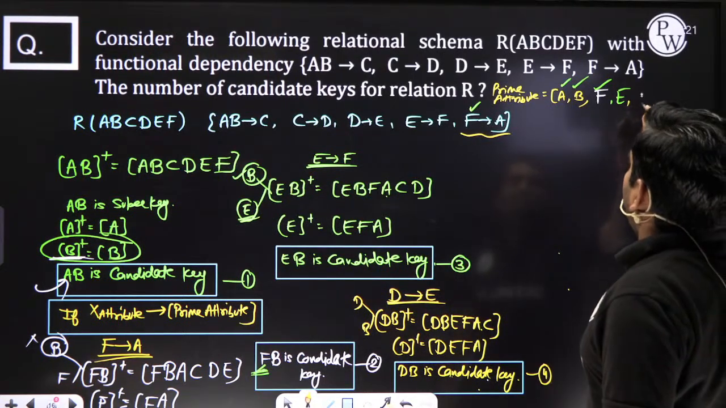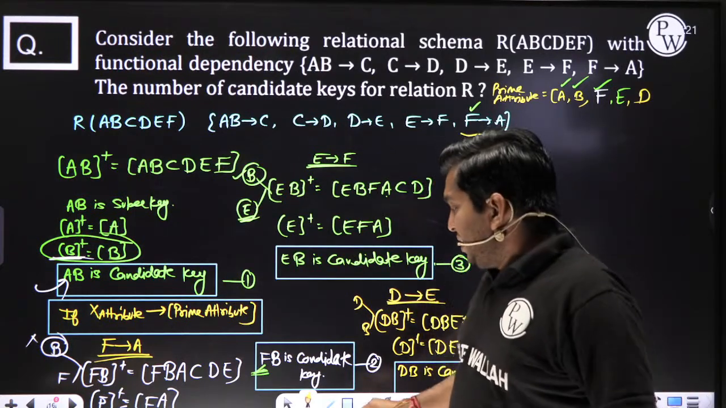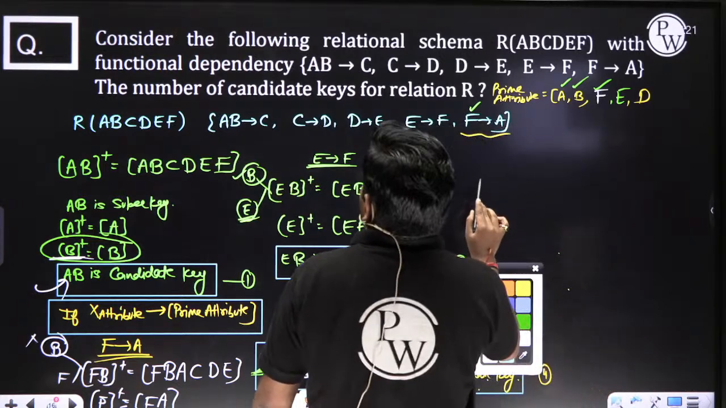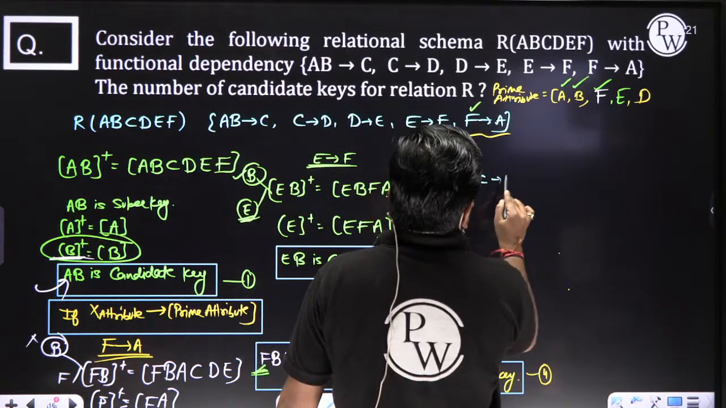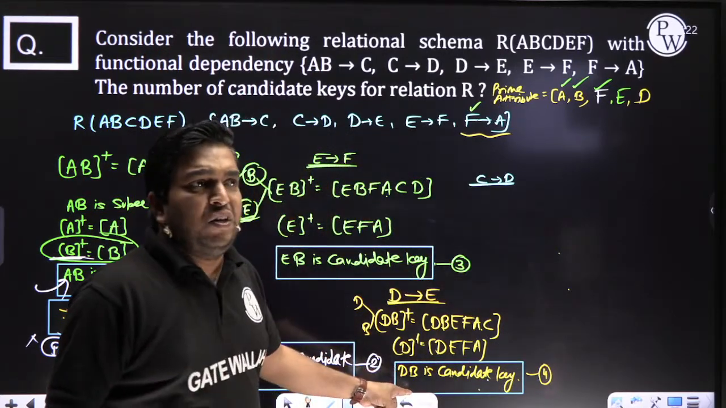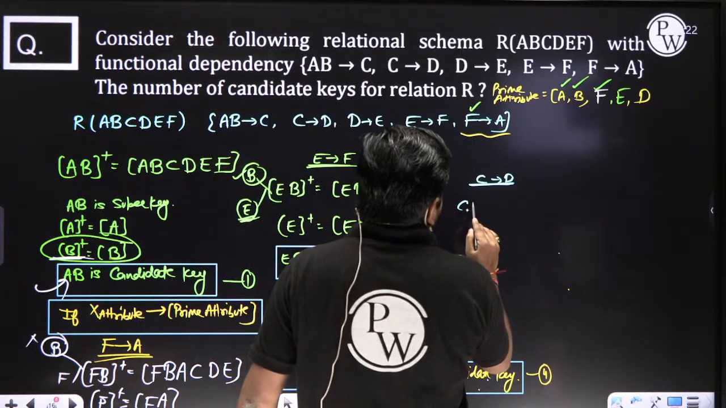DB. Here D will be a prime attribute. Now you check whether D is determined by any attribute X. Yes, sir, D is determined by C. Then what can we say? Instead of D, we can write C, my dear. What happened?